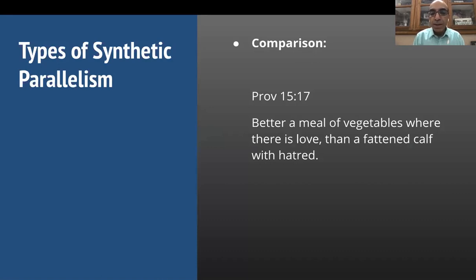Next we have comparison. Talking about types of synthetic parallelism. Next is comparison. Proverbs 15:17. Better a meal of vegetables where there is love than a fattened calf with hatred. All right, so the first line, better a meal of vegetables where there is love.